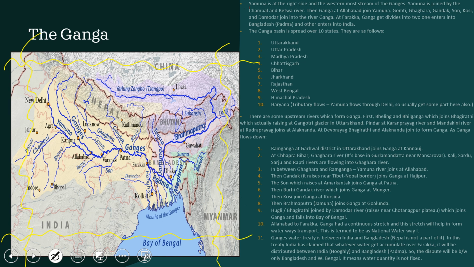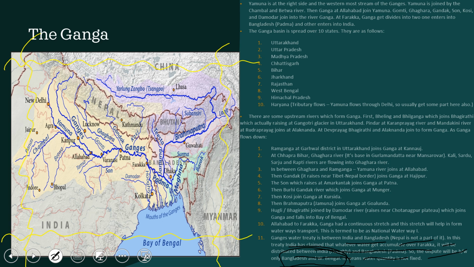So the Ganga water treaty is between India and Bangladesh. Nepal is not a part of it, and in this treaty, the water that accumulates at Farakka will be distributed between India, that is Hooghly, and Bangladesh, that is Padma. So the dispute will be between India and Bangladesh, mainly between Bangladesh and West Bengal.